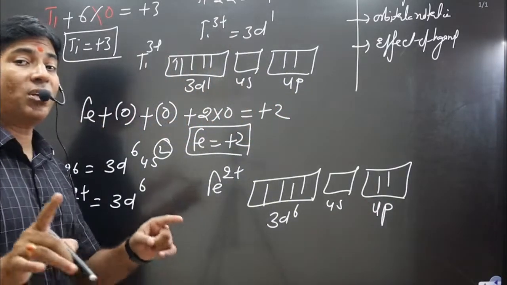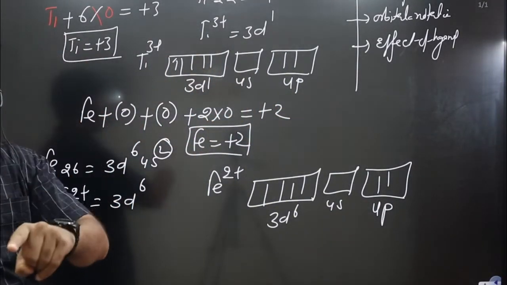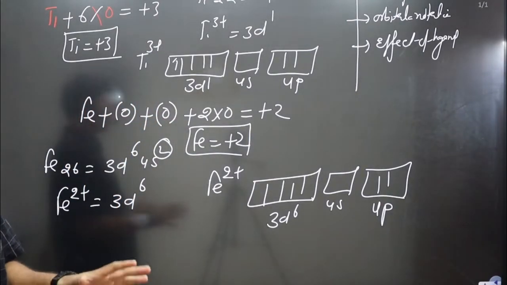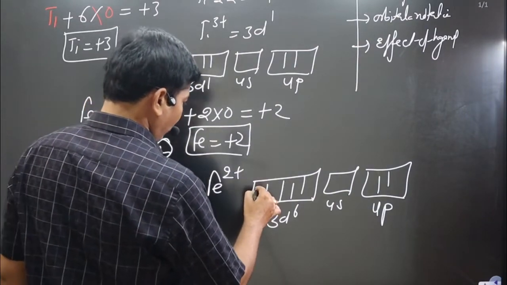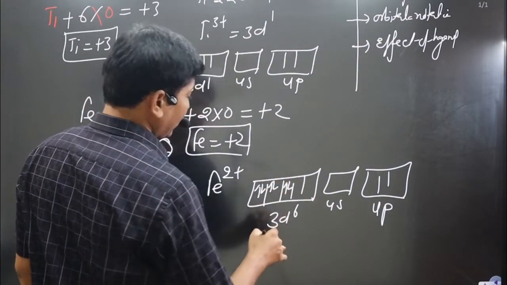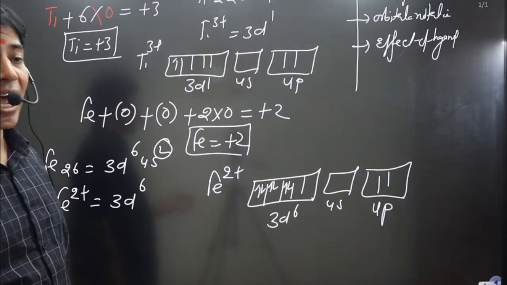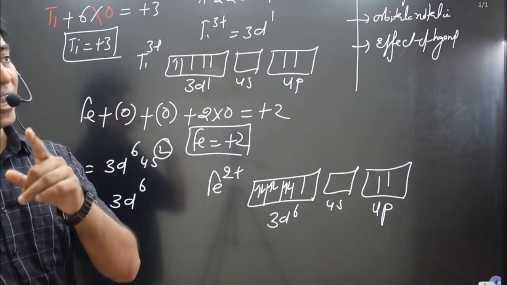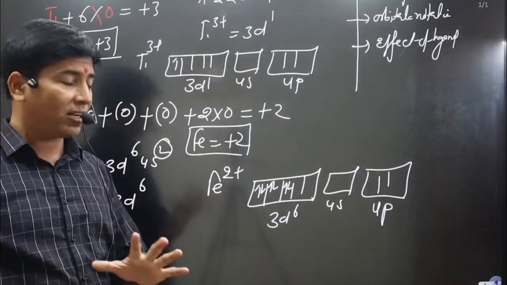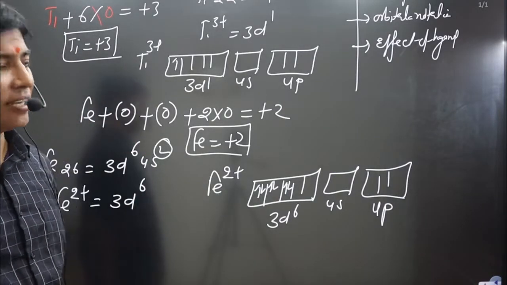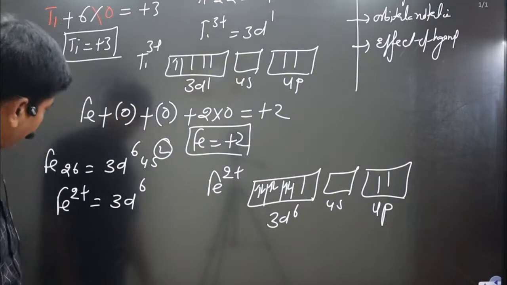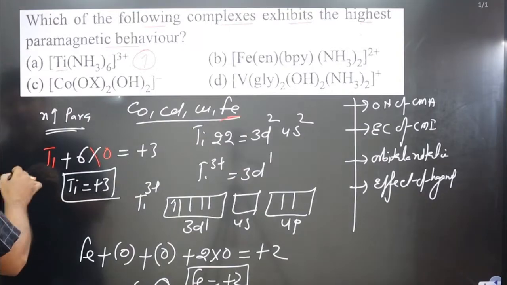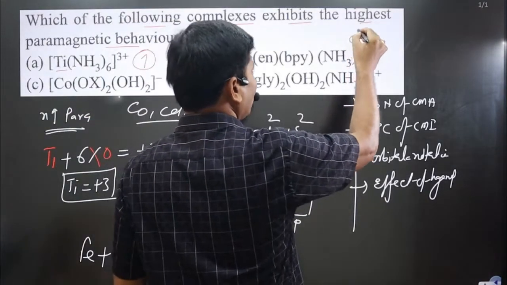Keep in mind, in this complex we have ethylenediamine as well as ammonia acting as strong field ligands. So the stability of the system is increasing, which means it will cause pairing of electrons. Now we start pairing of electrons. When pairing of electrons takes place, diamagnetic character increases and paramagnetic character decreases. In this case, we do not have any unpaired electrons, 0 unpaired electrons. It does not have any paramagnetic character. It is diamagnetic by nature. So it does not have any unpaired electrons. I can mention it is 0.